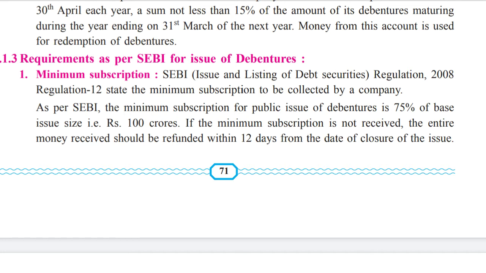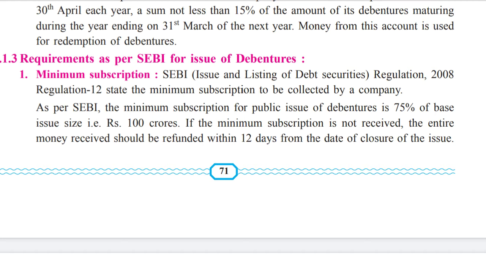Now, for example, a company says that we are going to issue 100 crores of debentures, but the people do not even respond for 10 crores. So in that situation, what happens? They cannot continue with this issue. Minimum subscription means a minimum boundary or level fixed by SEBI, that at least 75% of whatever you are issuing, that much people should be interested in purchasing your debentures. So at least 75% should be accepted by the people.